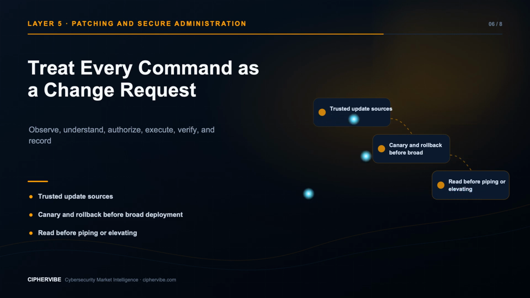Prioritize with active exploitation, exposure, criticality, privilege impact, vendor guidance, and compensating controls, not score alone. Use canaries, staged rollout, health checks, maintenance windows, and tested rollback. Emergency patches still require authorization and evidence. A secure administrator can explain the intended change, affected systems, validation, failure mode, and recovery path before pressing enter.